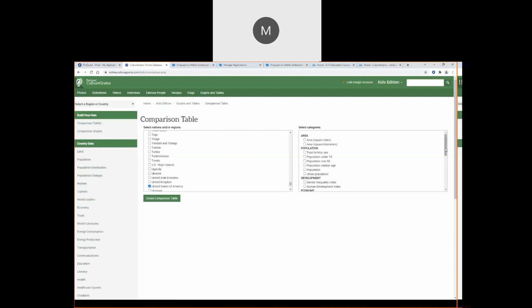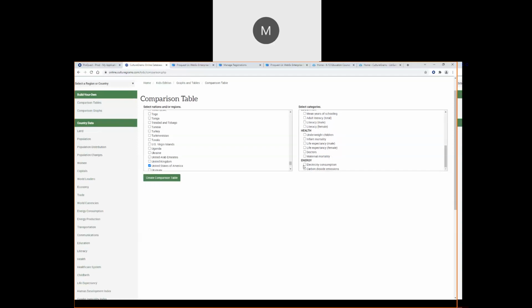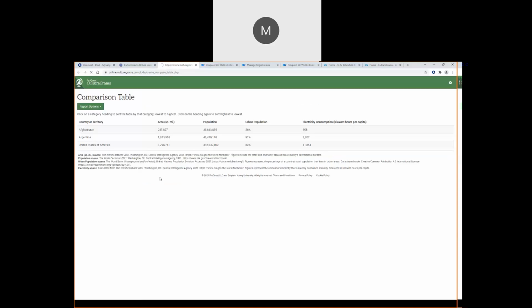And then I can select my categories. So let's choose area. Let's choose population. Let's see how many people live in cities versus rural areas. And let's just take electricity consumption, since we're interested in urban areas, and then just create the comparison table.